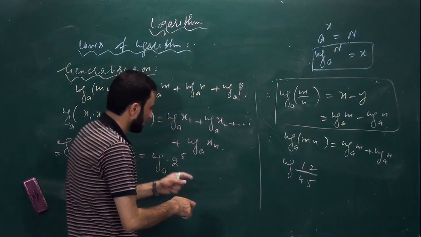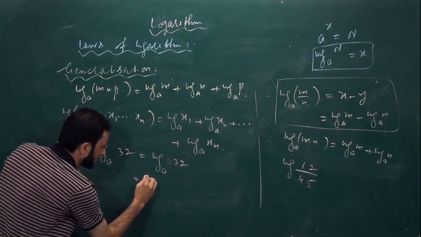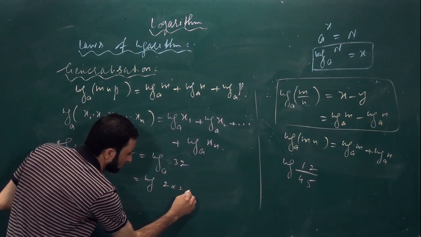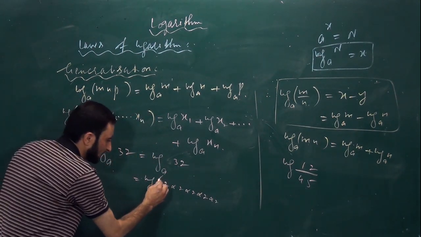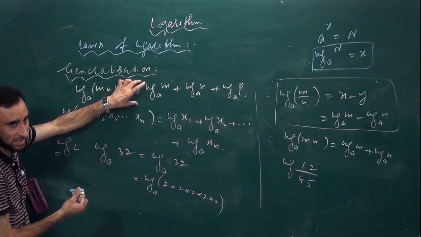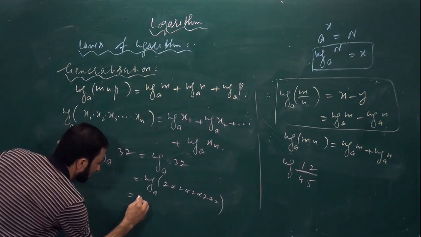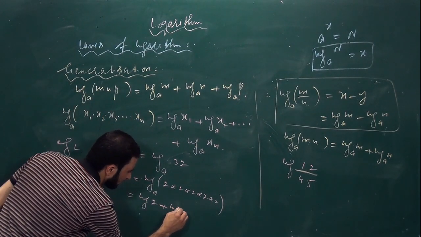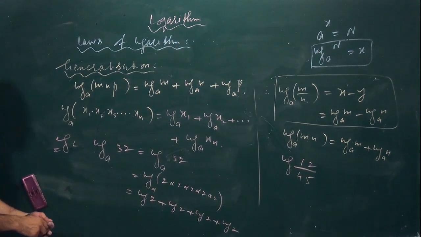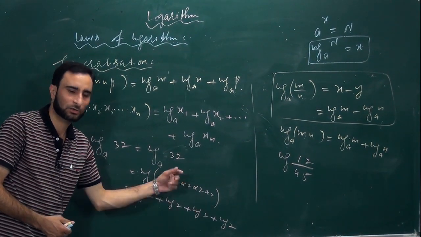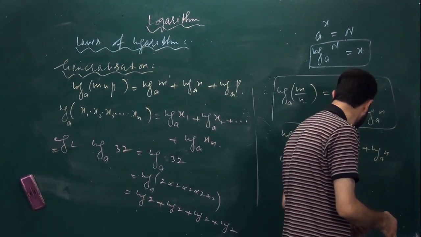Is it clear? See here, if we keep 32 itself, we can write it as log of 2 into 2 into 2 into 2 into 2 to the base a. Why did I write this? To generalize the product law. Log of, it is a product of 5 numbers, so we can write it as log of 2 plus log of 2 plus log of 2 plus log of 2 and so on. And we can add the things there to get or to evaluate the given question. Is it clear now?